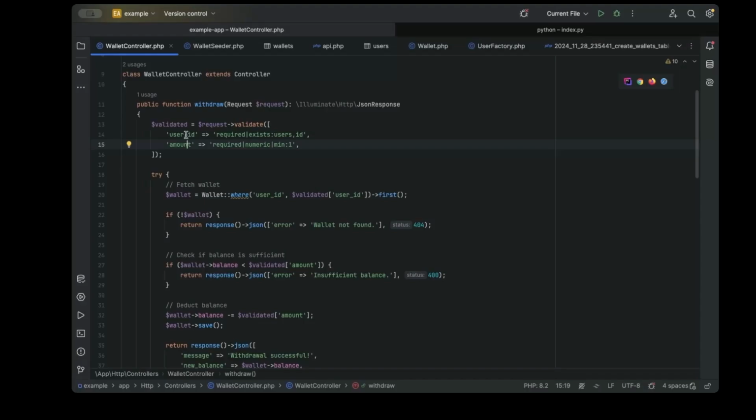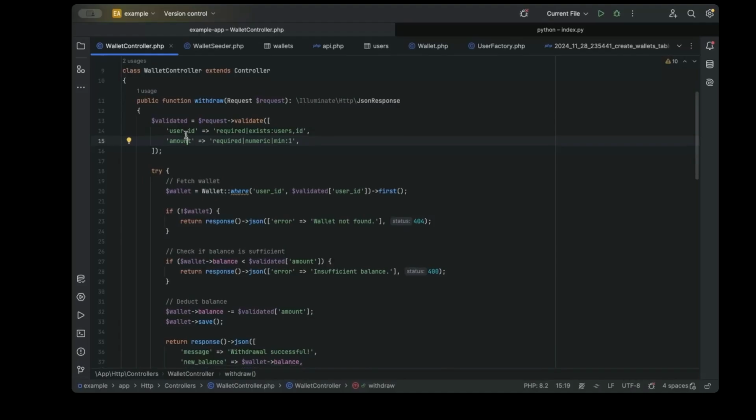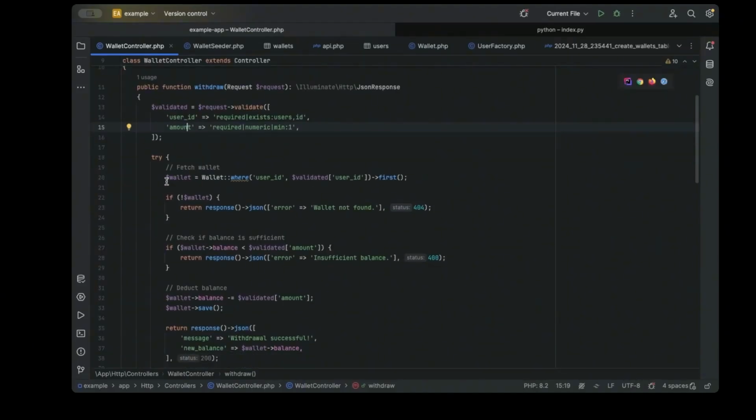The user ID to be able to identify the wallet that we intend to make a withdrawal from. And here is where we're trying to get the wallet that belongs to that user. If that wallet is not found, we immediately throw an error that the wallet cannot be found. If the wallet is found, we check if the balance is sufficient to be able to make a withdrawal. If there's not enough fund, we trigger insufficient balance straight up.